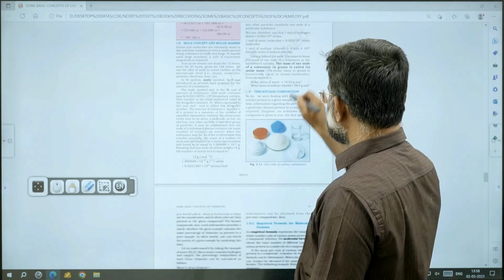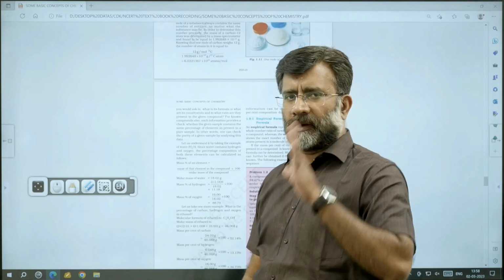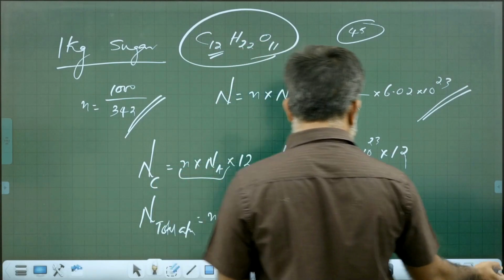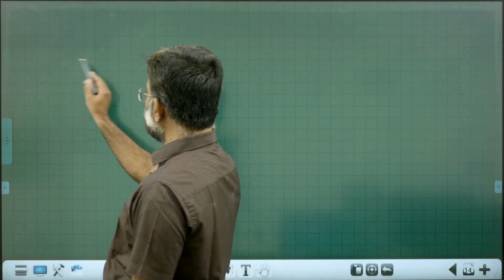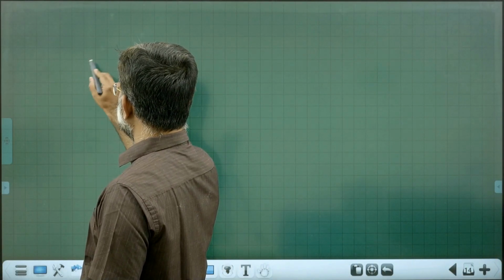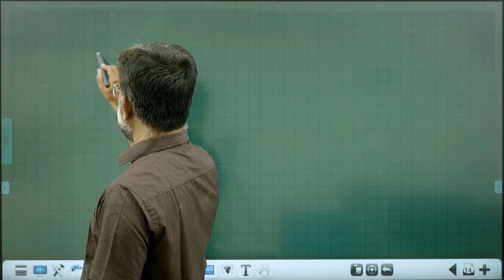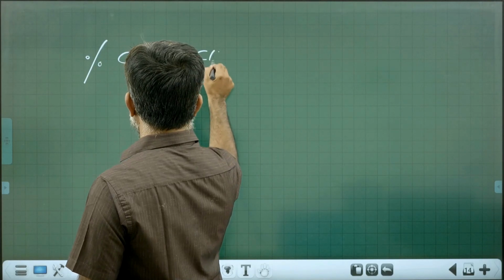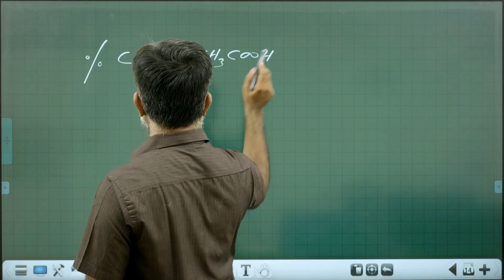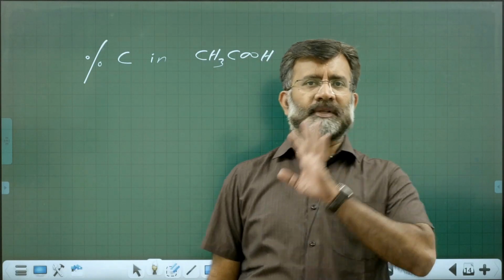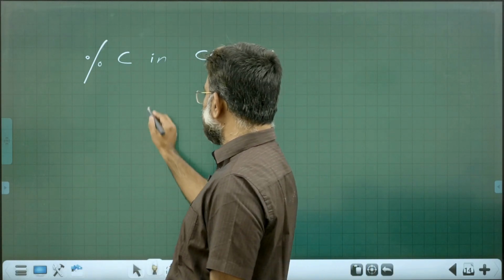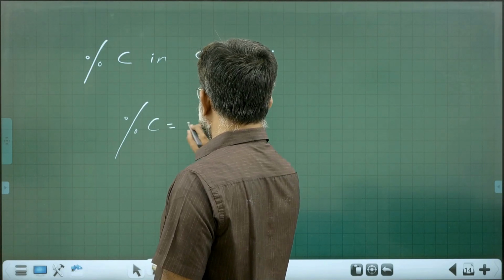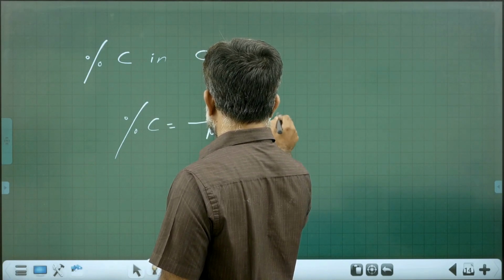Then there is percentage composition. That's an important area. How do you find the percentage composition? All of you know. Suppose they ask you what is the percentage of carbon in acetic acid, CH3COOH? How to calculate? Percentage of carbon equals mass of carbon divided by molar mass into 100.